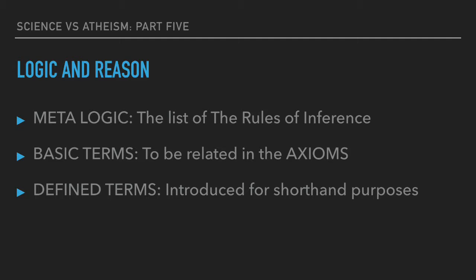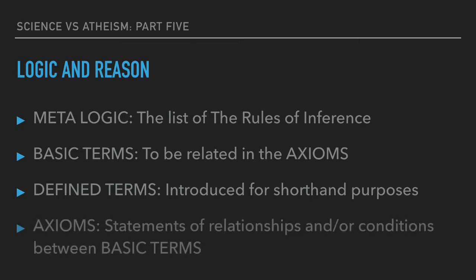When certain relationships occur or are referred to with sufficient frequency, instead of repeatedly reciting the accompanying conditions, a single term is invented as a referent thereto. For example, from geometry, parallel. Number 4. Axioms. These are statements within the overlying language of relationships and/or conditions between basic terms. For example, from geometry, any two distinct points determine a line.